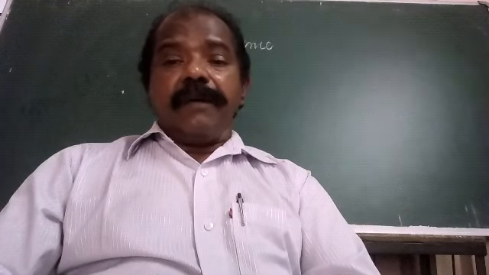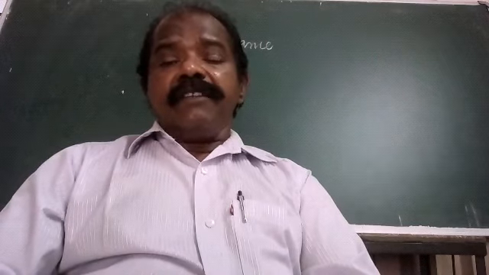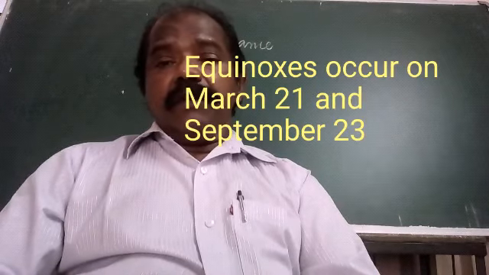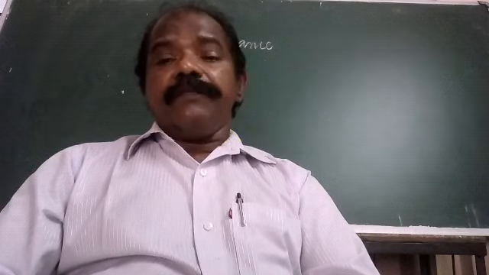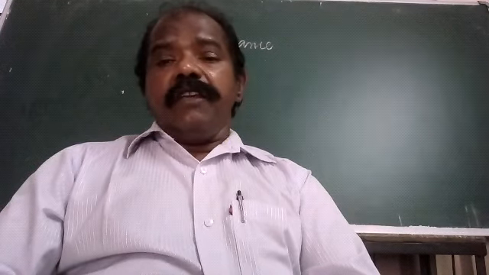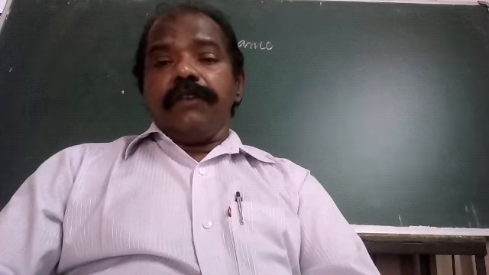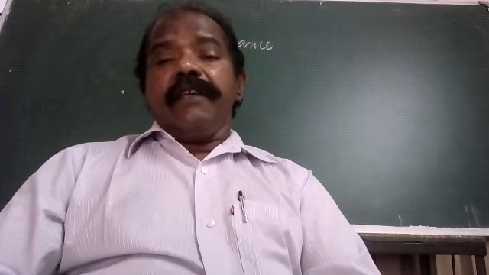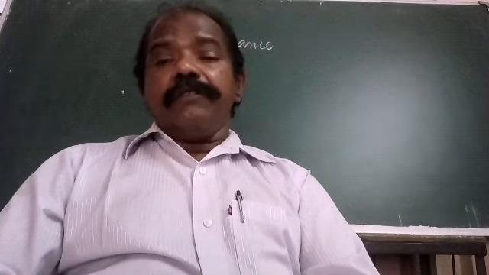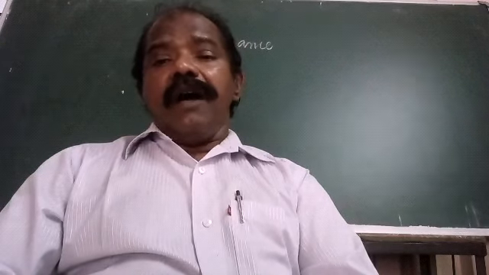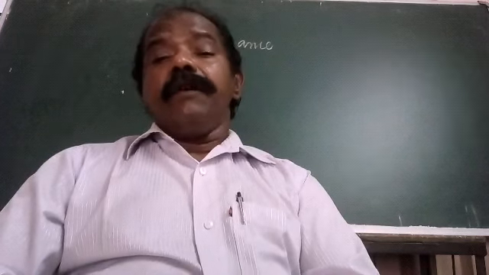And the next one, the September equinox, happens on September 23rd. On these days, all over the Earth, it will be 12 hours daytime.